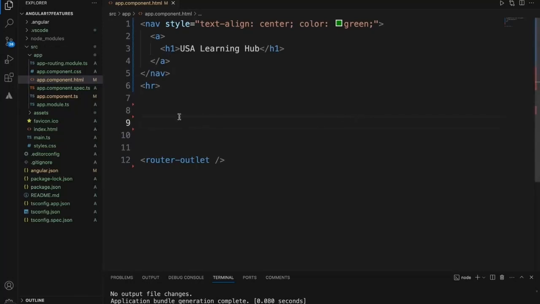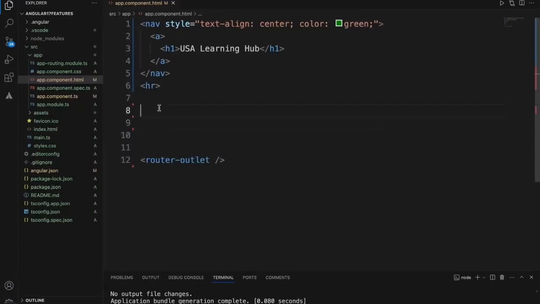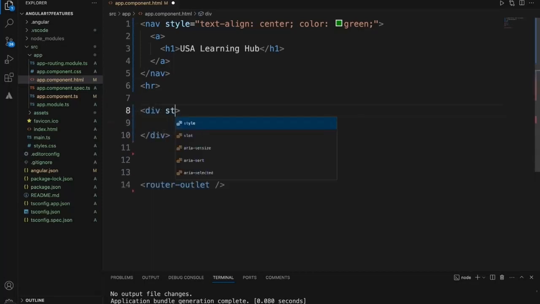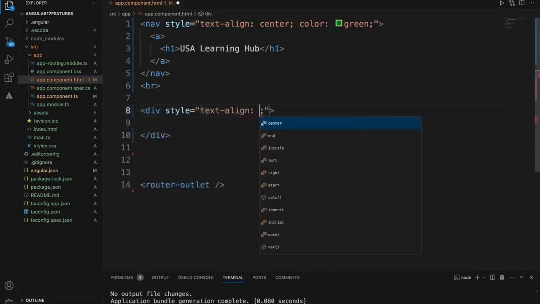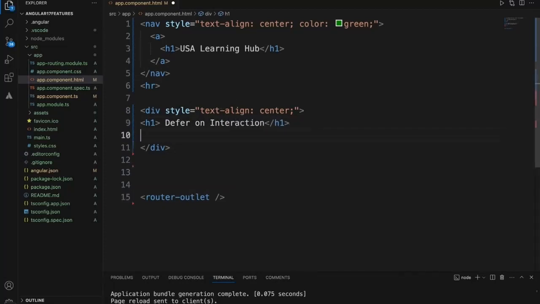So right now I just created a basic project where there is nothing other than this heading. So let me just start with writing the code on how we can defer on interaction. So I'll take a div. I'll just push this content to the center for our better visibility. I'll just add what we are testing. So defer on interaction. We wanted to validate, we wanted to test right now.